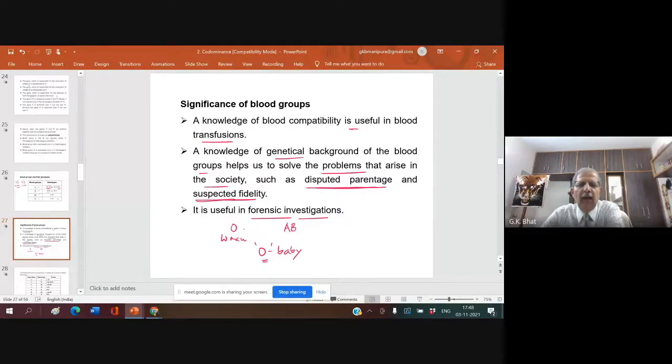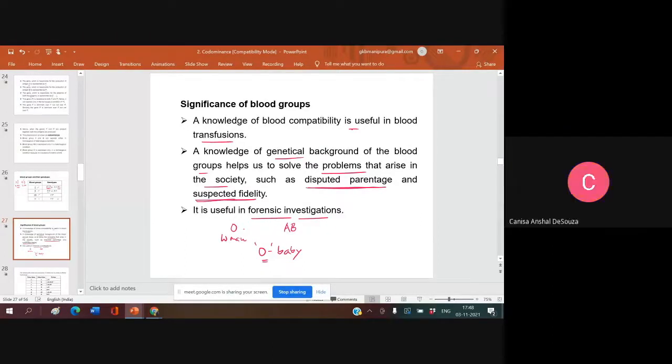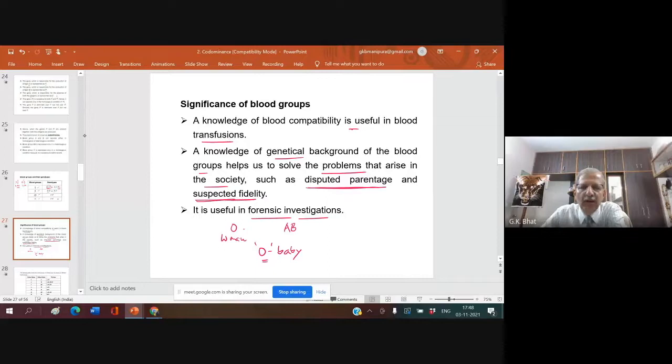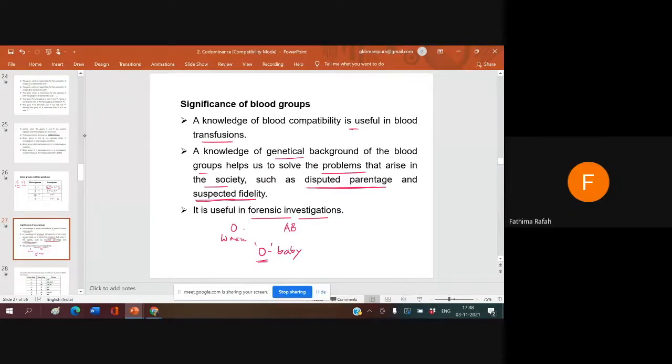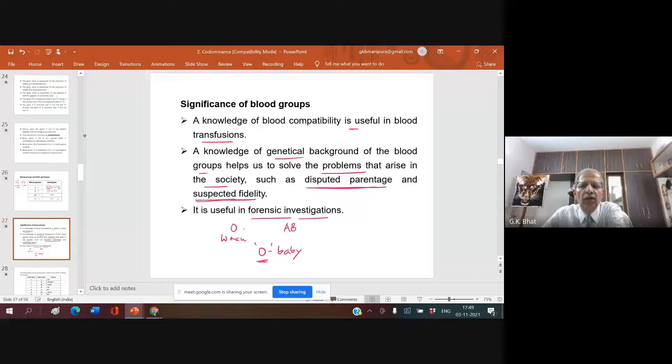Anyone? No, sir. Why? Because A and B both are dominant characters and it cannot produce O blood group. You must know.